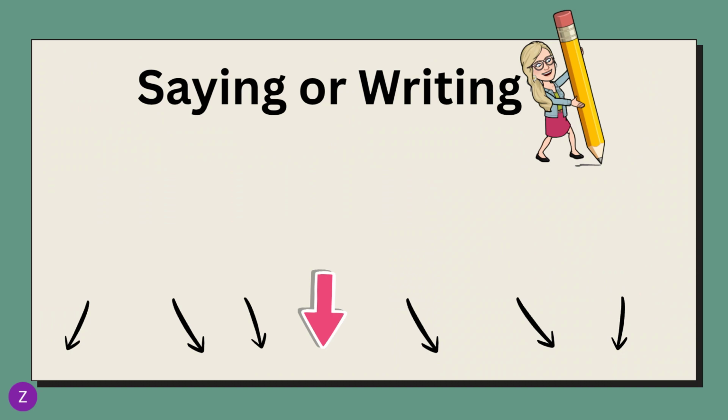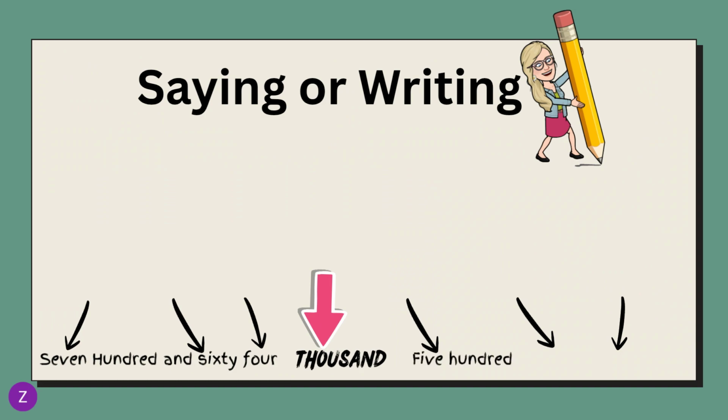Before the space, before we say thousand, we first say the whole number that is in the front. In this case, it will be 764. Then you say or write thousand, and then you go after the space, 531. So the full number that you then say is 764,531.